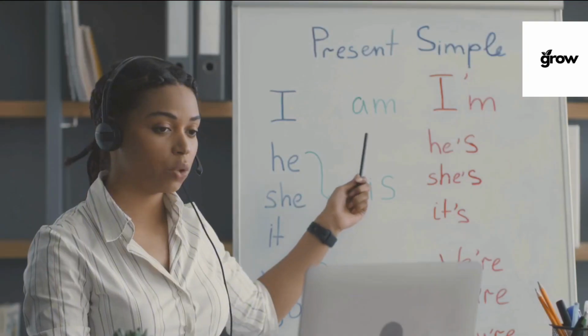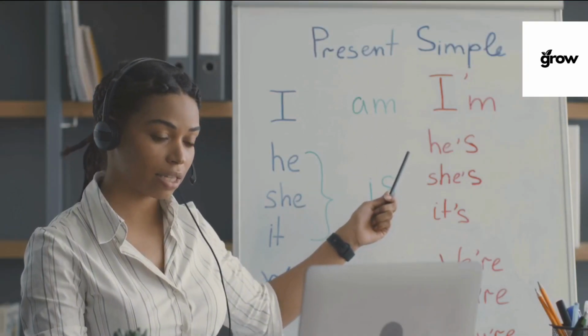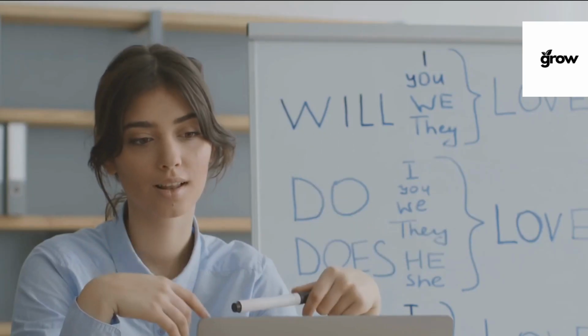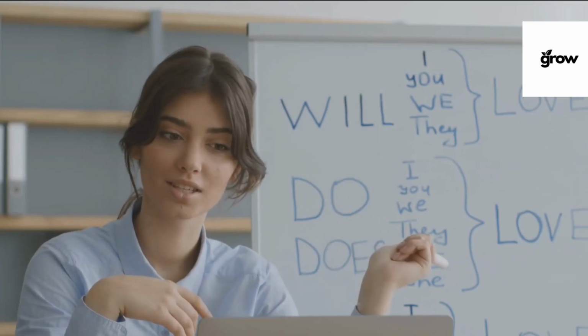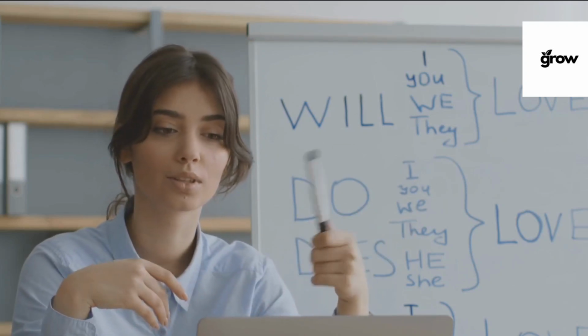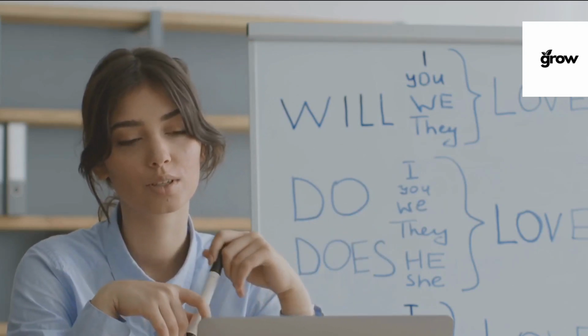Let's break it down. Consider our friends Bob and Alice. When speaking about Bob in the present tense, we say, Bob is a teacher. Here, is used because Bob is a single person. Now, if we want to talk about Bob and Alice together, we say, Bob and Alice are teachers. Here, are is used because we're referring to more than one person.